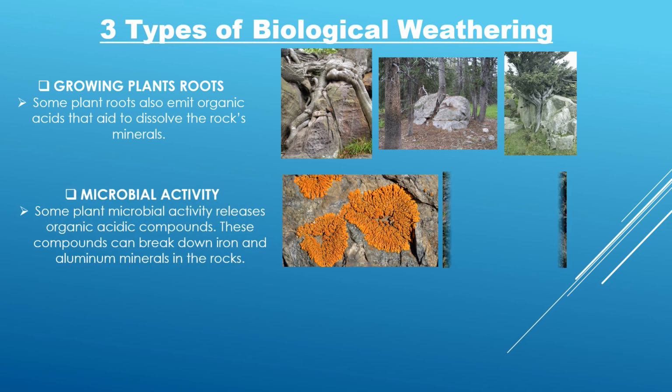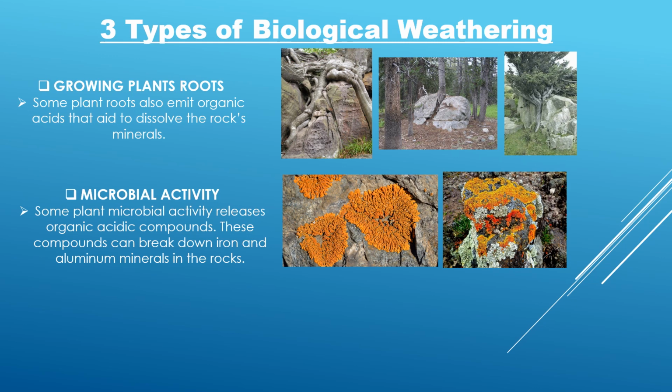Microbial activity. Some microbial activity releases organic acidic compounds. These compounds can break down iron and aluminum minerals in the rocks. They grow on the surface of rocks and produce organic chemicals that are capable of breaking down the outer layer of the rock by altering the rock's chemical composition.